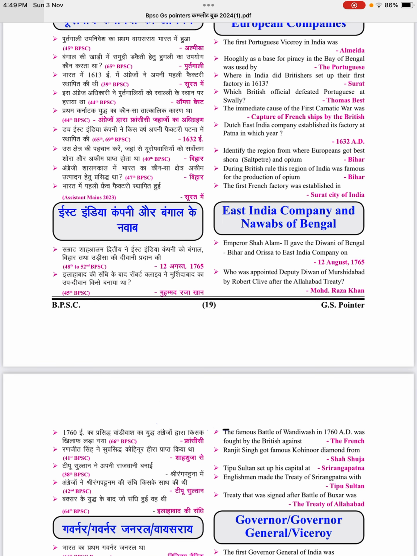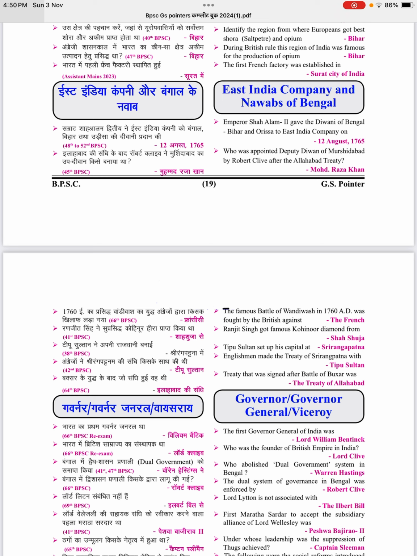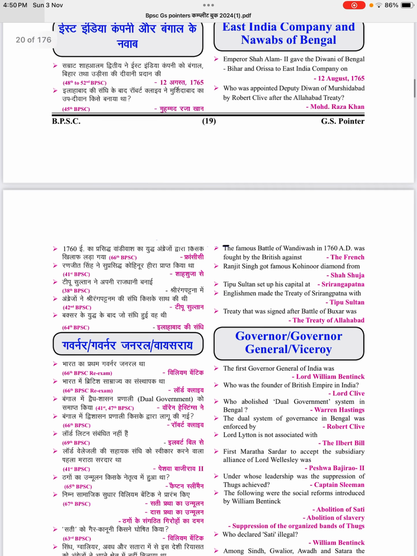Answer, the French. Ranjit Singh got the famous Kohinoor diamond from Shah Shuja. Tipu Sultan set up his capital at Srirangapatnam. The English made the Treaty of Srirangapatna with Tipu Sultan. The treaty that was signed after the Battle of Buxar was the Treaty of Allahabad.